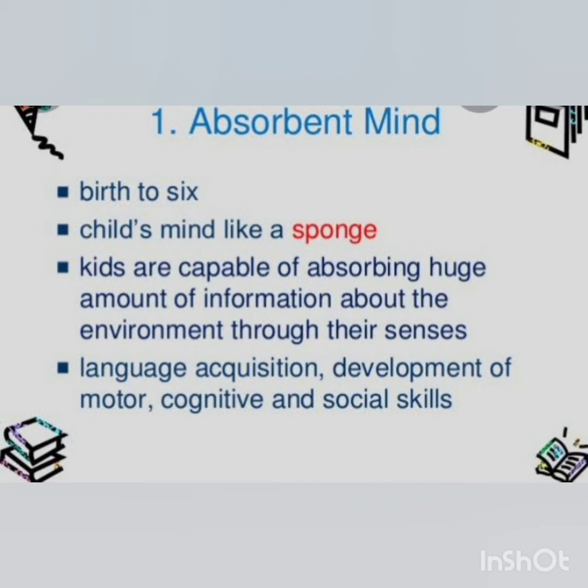Language acquisition, development of motor, cognitive and social skills, these are all the points. Simple points, you have to read this and you can write it in your notes also.